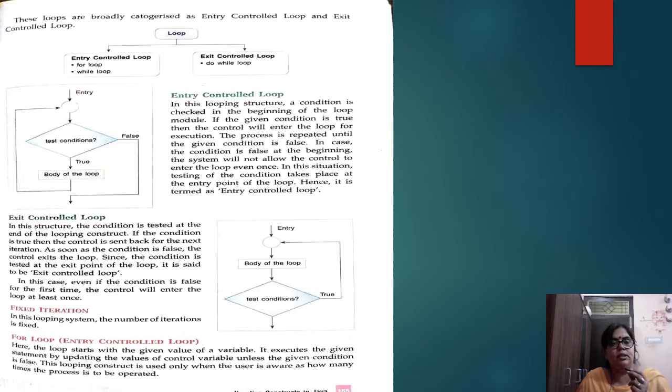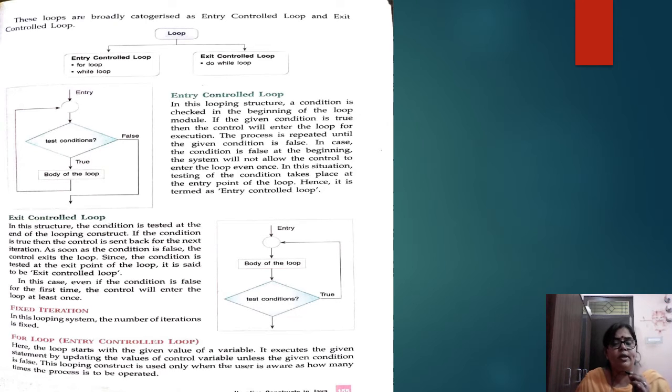But in the exit control loop, it is just the reverse. The testing is done after the exit, when the body of the program has been completed. The condition is tested at the exit point of the loop, so it is called an exit control loop.